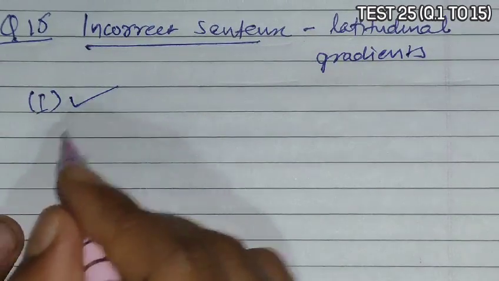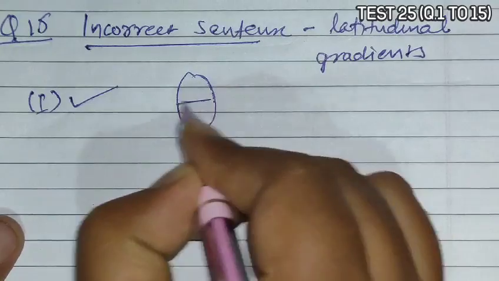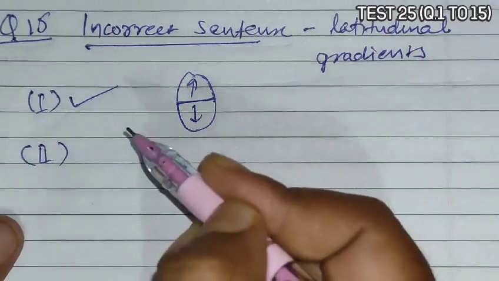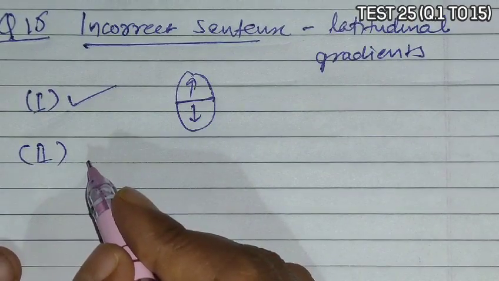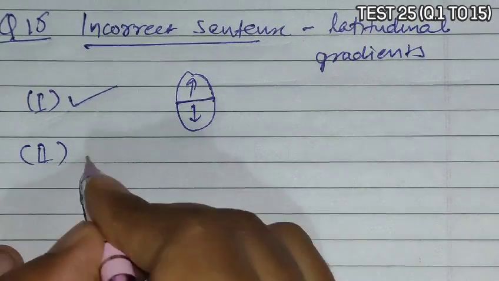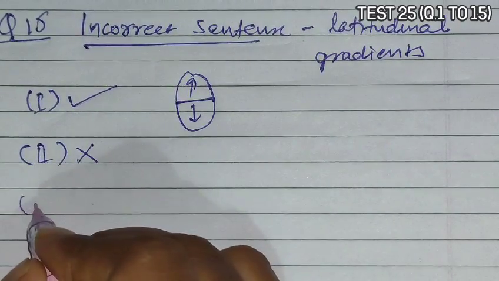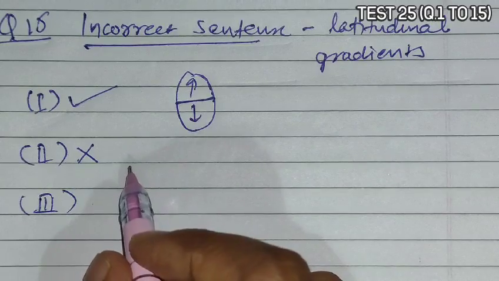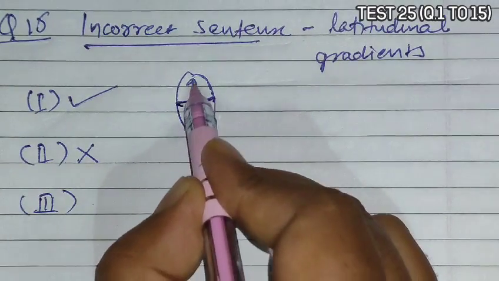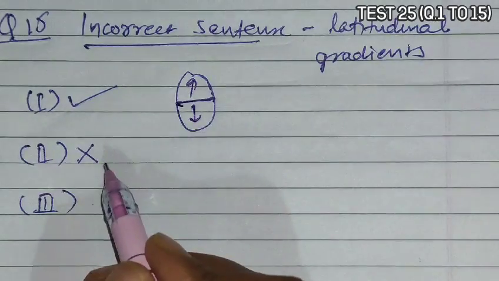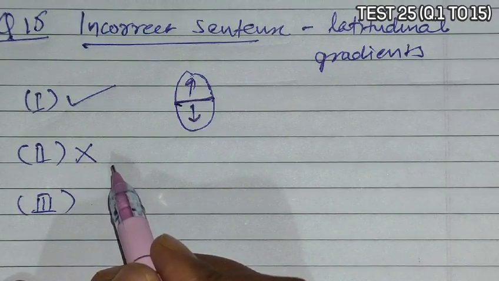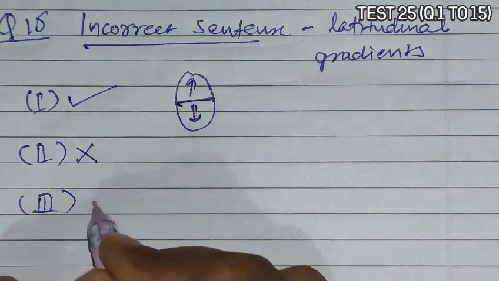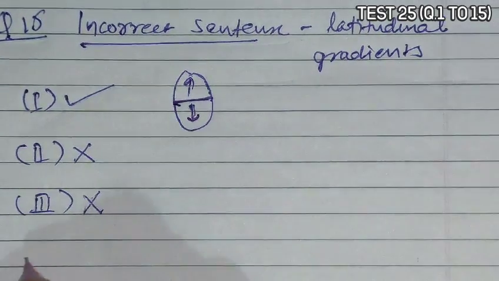Yes, throughout the world there is uneven distribution, because as we go away from the equator, the diversity decreases. Statement 2 says according to the latitudinal gradient, there is not much difference in biodiversity. This is incorrect. There is a big difference in biodiversity. Third, species diversity increases as we move away from the equator. As I have said, species diversity decreases as we move from the equator to the poles, not increases, so it is incorrect.